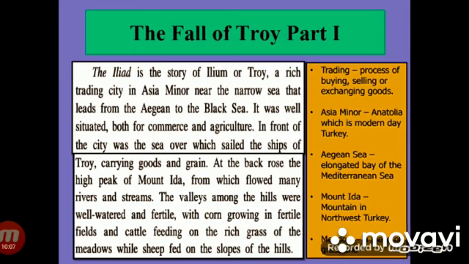In front of the city was a sea over which sailed the ships of Troy, carrying goods and grain. At the back rose the high peak of Mount Ida, that is the mountain in northwest Turkey, from which flowed many rivers and streams. The valleys among the hills were well watered and fertile, with corn growing in fertile fields and cattle feeding on the rich grass of the meadows, meaning a piece of grassland, while sheep fed on the slopes of the hills.